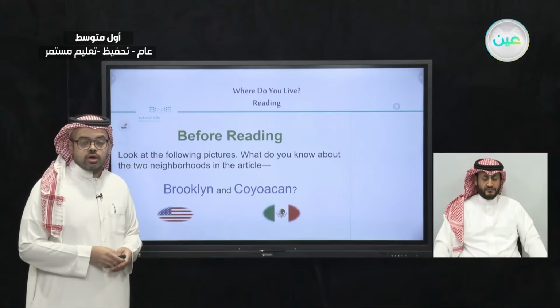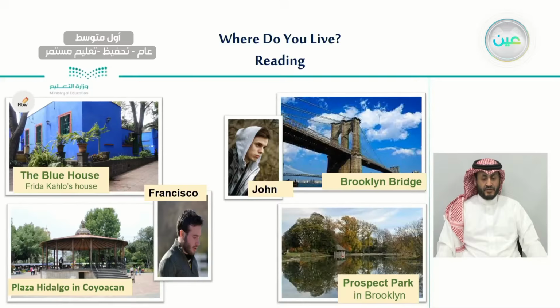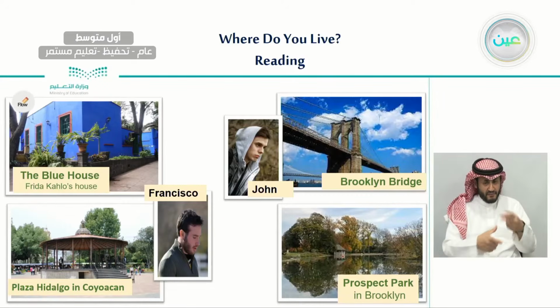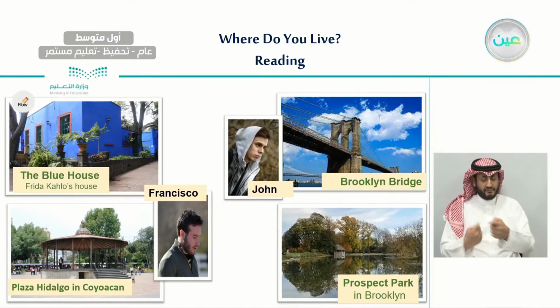But before we read an article, let's have a look at these pictures. As you can see here, we have different pictures of these two neighborhoods. For example, the first one here, we don't know what the article will talk about exactly, but let's try to have a look at the picture and try to describe it. This place is called the Blue House, and it is Frida Kahlo's house. We don't know who Frida is. Maybe the article will explain this. So this picture is called the Blue House.